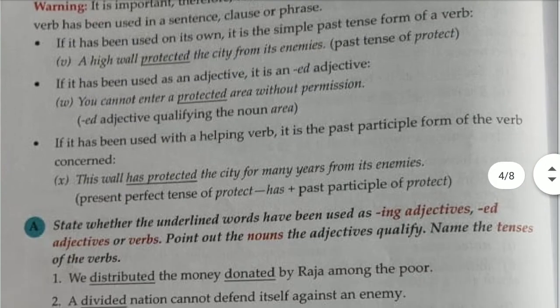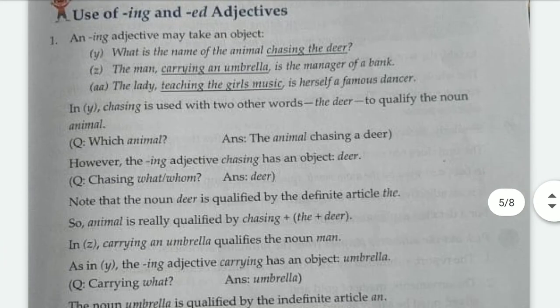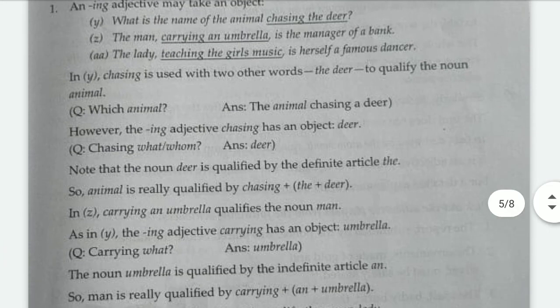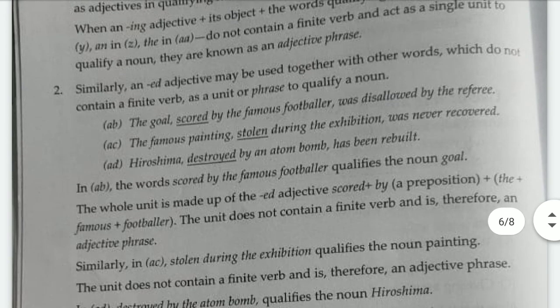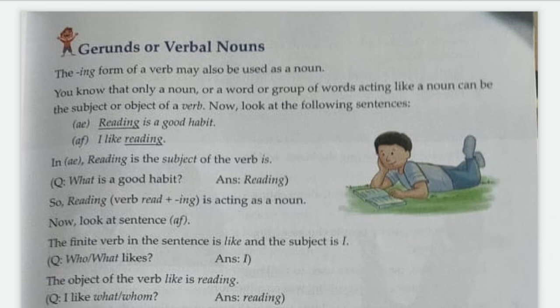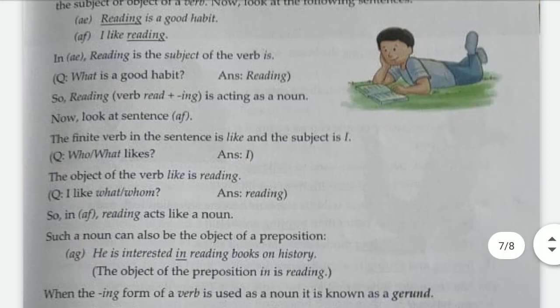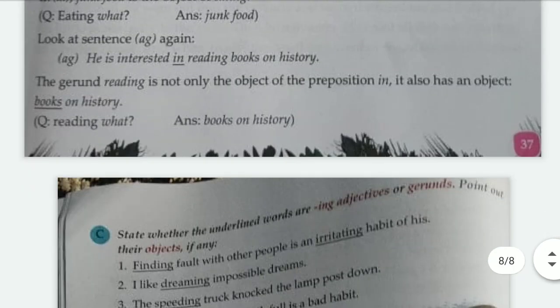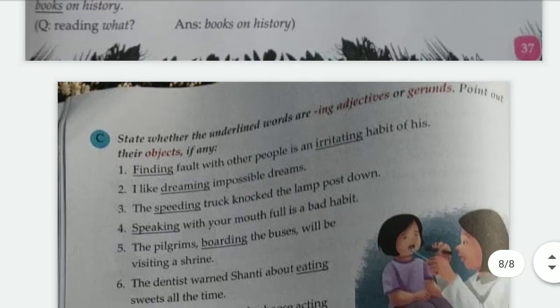Then we also saw -ing and -ed adjectives and how they are used as an adjective phrase. And then we saw gerunds. When the -ing form of a verb is used in the place of a subject or object, then it is said to be a gerund. So this is all for today. You can learn more about gerunds, adjective phrases and participles.